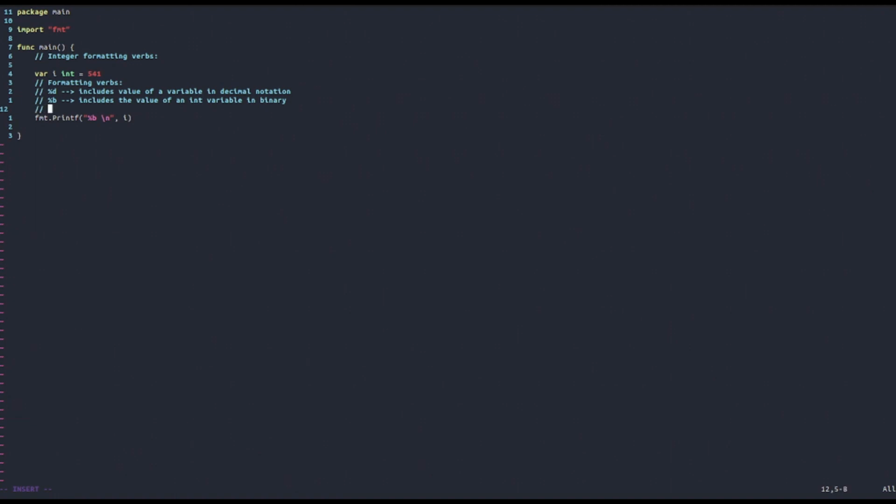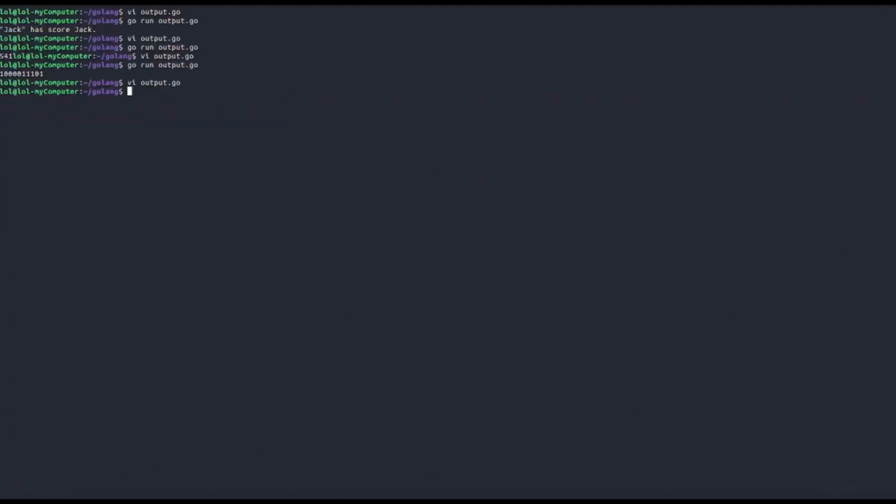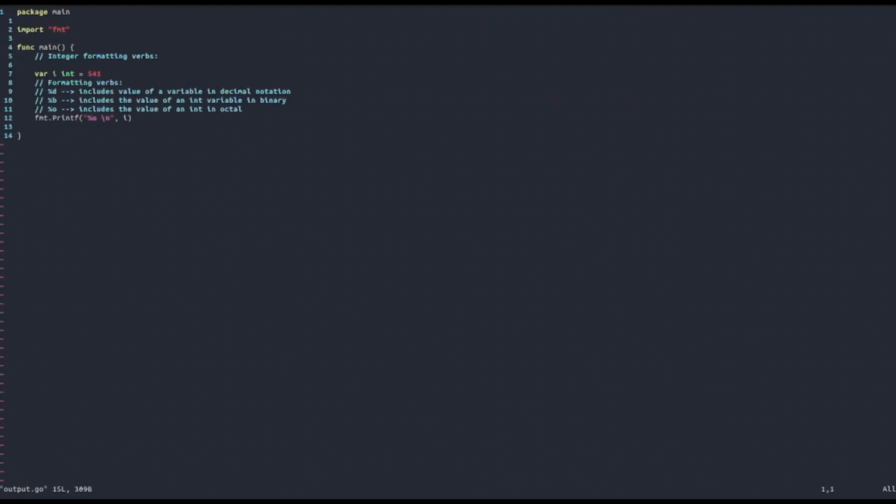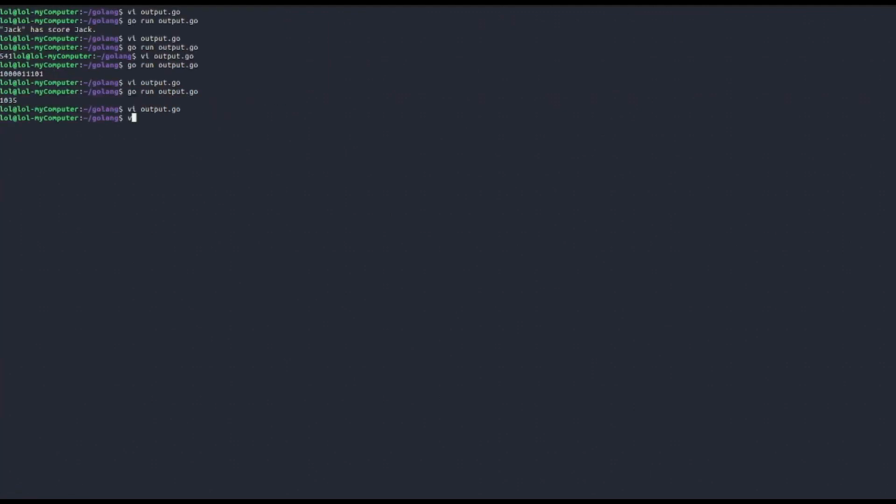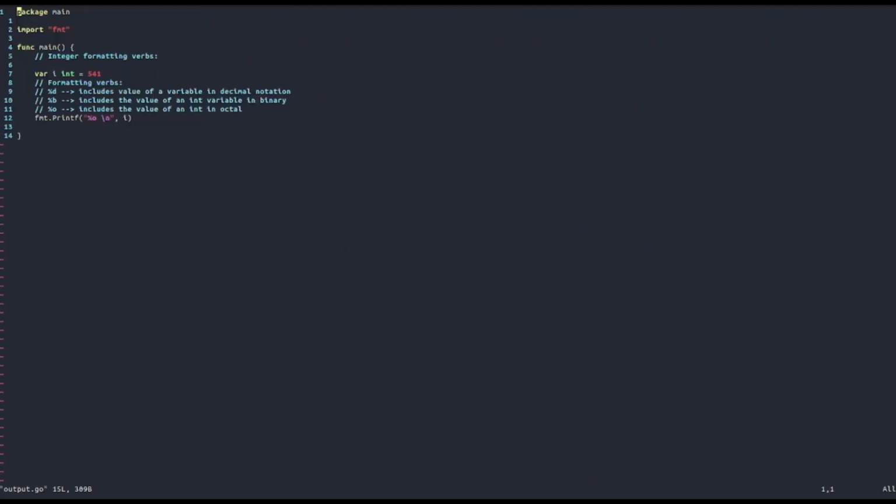So another important formatting verb for integers is the %o formatting verb, which includes the value of an int in octal, which is another base. It just means base 8. So for example, let's try and do the same thing with the previous example, and we can see that the result in octal is 1035. And in fact, 541, if you calculate it, is nothing but 5 plus 8 times 3 plus 8 cubed times 1. You can do it with a calculator, and you can see that that is the case.